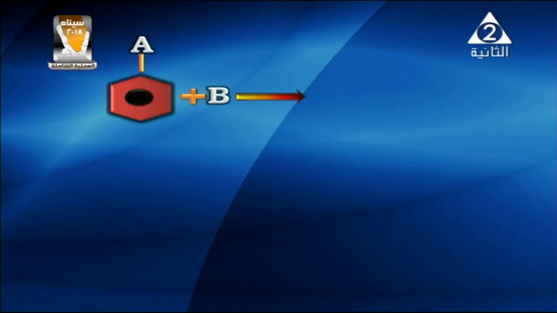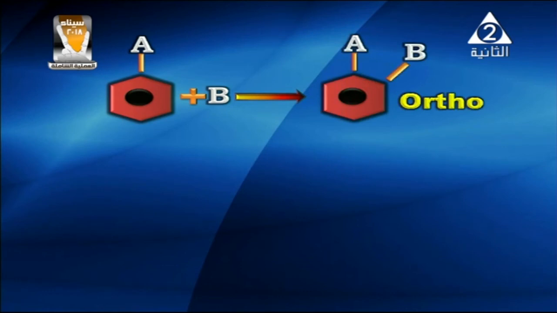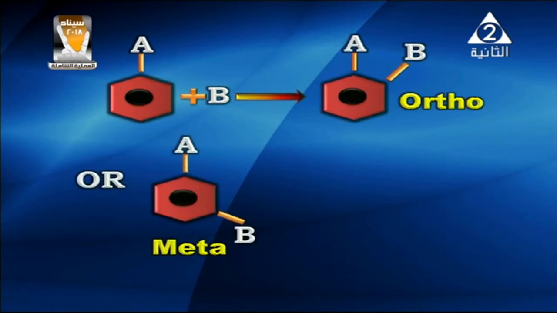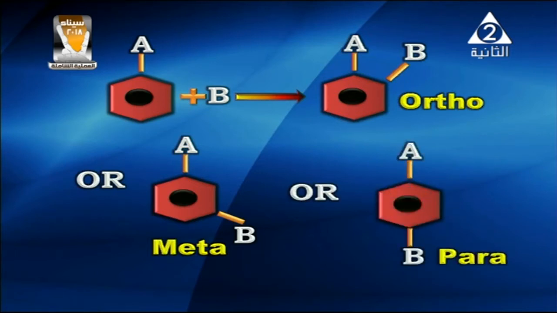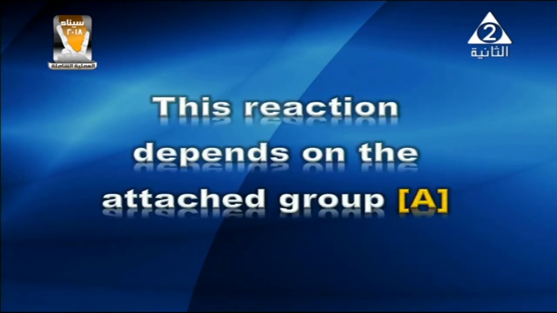So when the compound contains A group and we introduce B group, the second group, on the benzene ring, we can put it in the ortho position as shown on the screen, or in the meta position as shown on the screen, or the para position shown on the screen. Here, my dear students, this reaction depends on the attached group A.